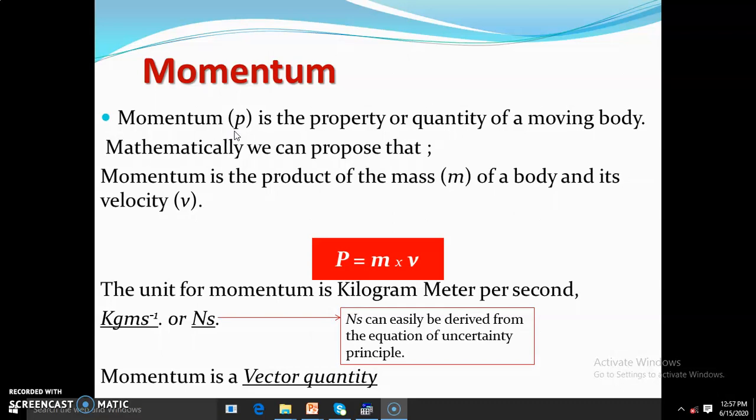They are different, yes, but in this class, we are going to use them interchangeably because basically we are looking at the velocity of a body. Momentum is the product of mass and what? Velocity. The unit of momentum is kilogram meters per second, kg m s^-1, or Newton second. The Newton second can be derived from the uncertainty principle. When you make momentum the subject of the formula from the uncertainty principle, we can derive Newton second as the unit for momentum. Of course, we know momentum is a vector quantity because it carries direction.